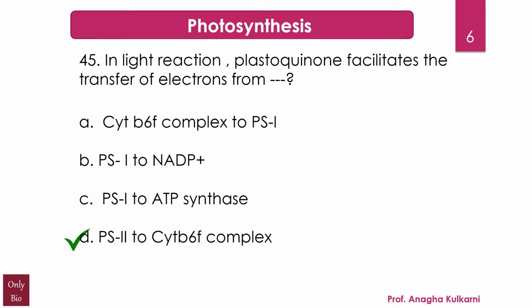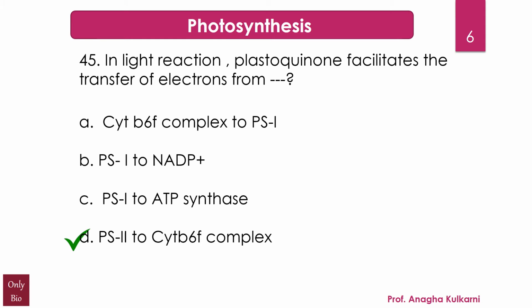The role that plastoquinone plays in photosynthesis, more specifically in the light-dependent reactions, is that of a mobile electron carrier through the membrane of the thylakoid. The plastoquinone is reduced when it accepts two electrons from photosystem 2 and two hydrogen cations, that is H plus, from the stroma of the chloroplast, thereby forming plastoquinol, and this transfers the electrons further down the electron transport chain to plastocyanin, a mobile water-soluble electron carrier, through the cytochrome b6f protein complex.